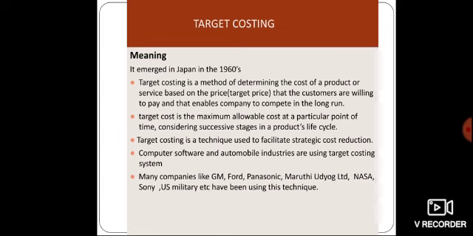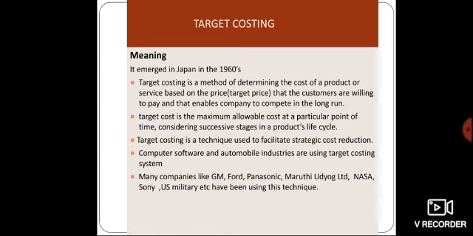And this technique is used for cost reduction. The main goal of this target costing technique or tool is the reduction of the overall cost, because in the competitive world the basic aim of every firm is customer satisfaction. Besides customer satisfaction, profit maximization is also an aim.